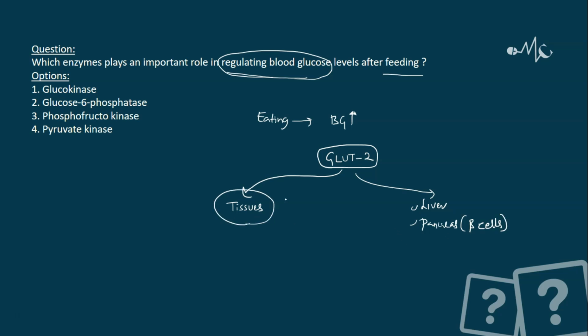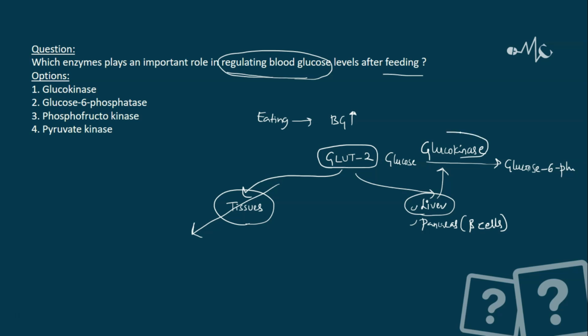Now tissues, they use this glucose for energy purposes. But what does liver do? Liver, with the help of an enzyme called glucokinase, converts this glucose into glucose 6-phosphate. Here comes the catch. This is a very important enzyme which helps in regulation of the blood glucose levels. It is a glucose sensor.